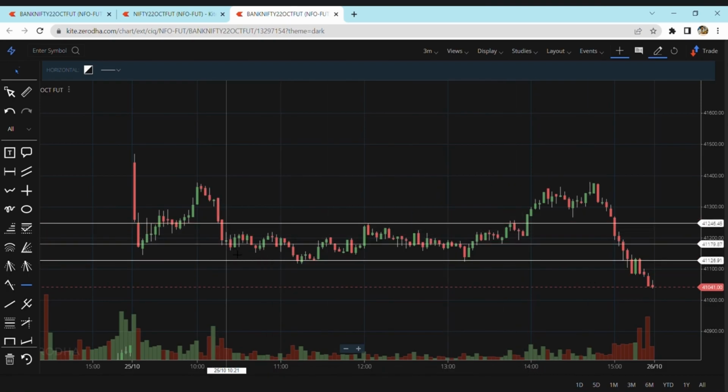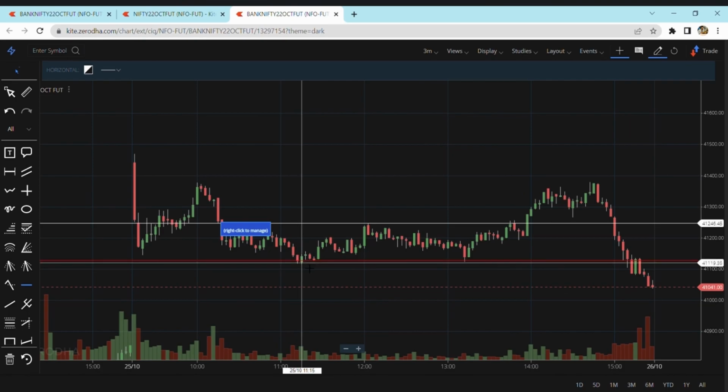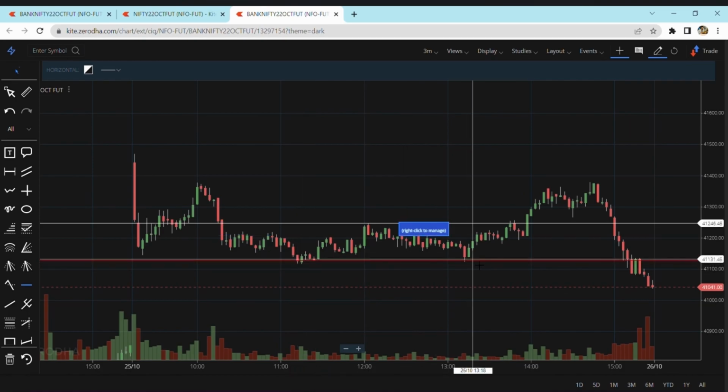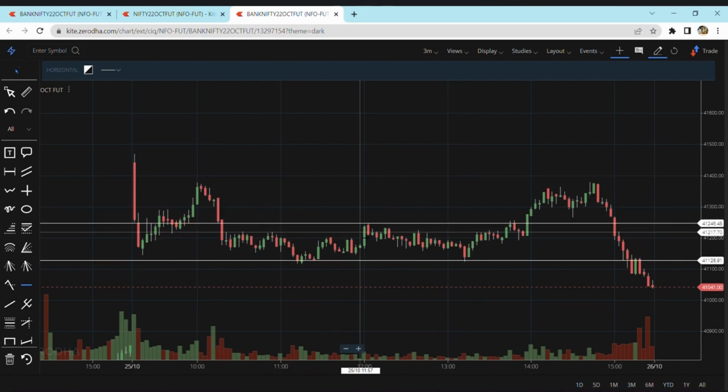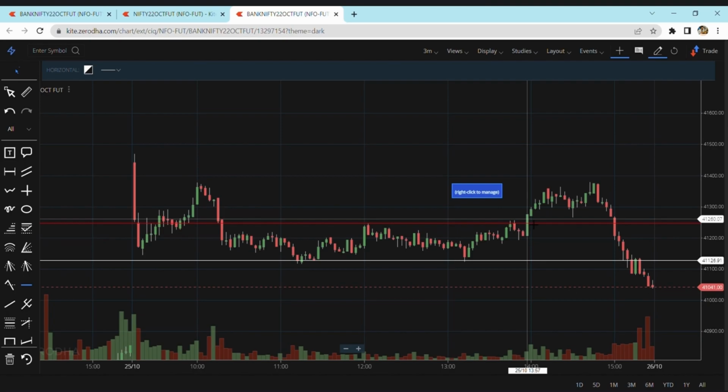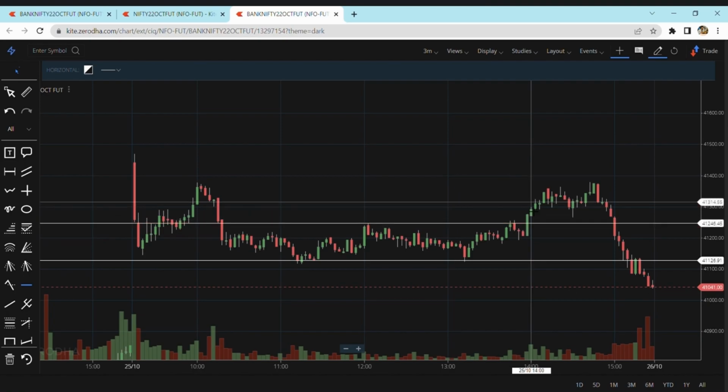At the bottom it took one support, it tried to break but failed. Second, it failed. At the top, first failed, second failed, but third, see here, when two are there, two. Now the fifth one, whichever side it breaks. The fifth one tried to break up, and in the 3 minutes time frame the candle has closed above this. When the candle closes above this, what does that mean? It means it's going to go up.